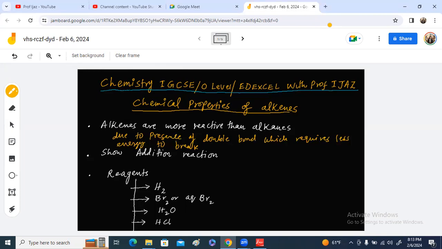As far as the chemical properties of alkenes are concerned, alkenes always show addition reactions. An addition reaction is that type of reaction in which only one product is formed.